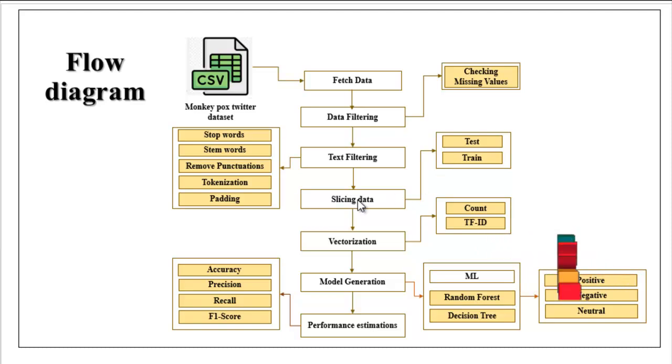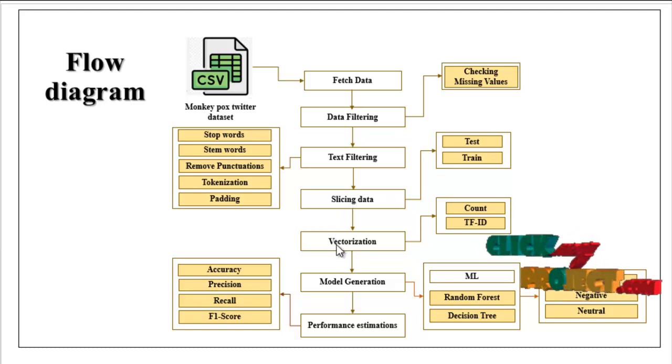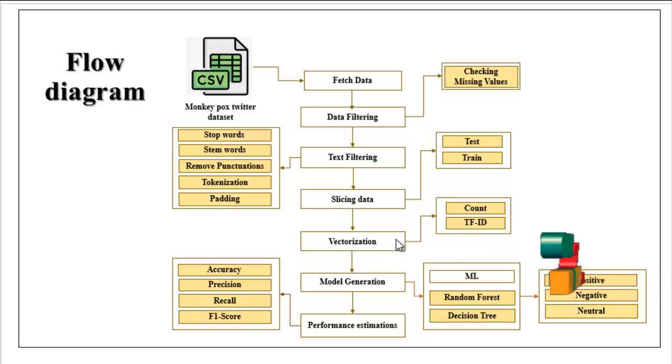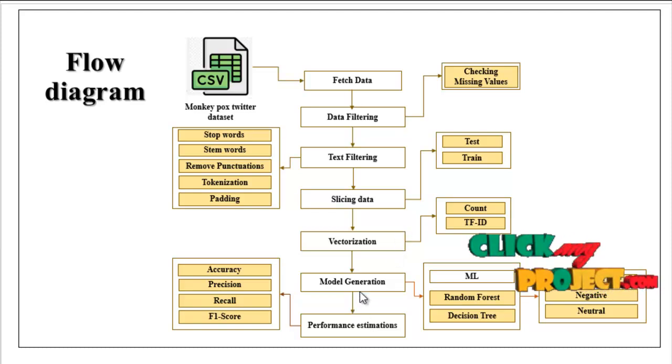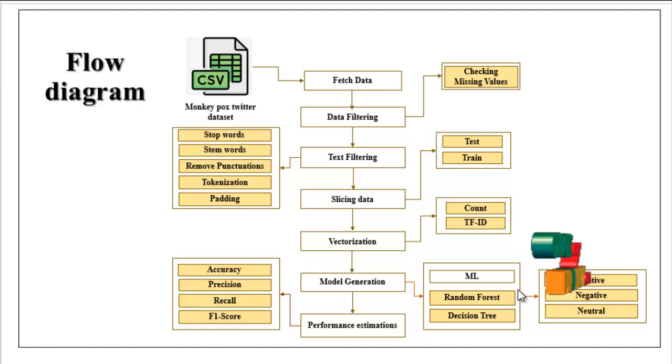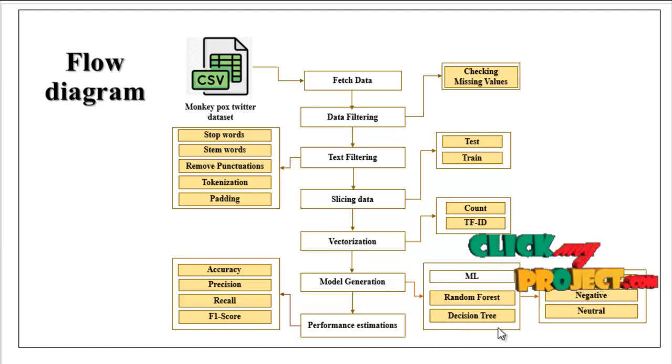The sliced data is carried to the vectorization model. Here we implement two different vectorization techniques, count vectorization and TF-IDF. The vectorized data is carried to model generation. With the help of that vectorized data, we implement different machine learning algorithms, random forest and decision tree.